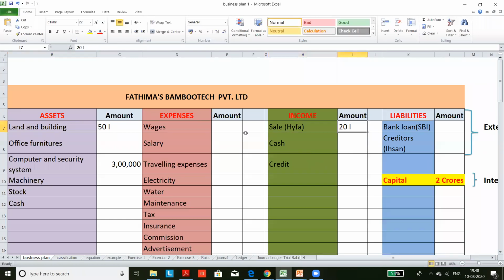Now, my question is, Haifa placed the order in the month of June. Fatima's Bamboo Tech delivered these products to Haifa in the month of July. And Haifa paid money in the month of August. Is it clear?